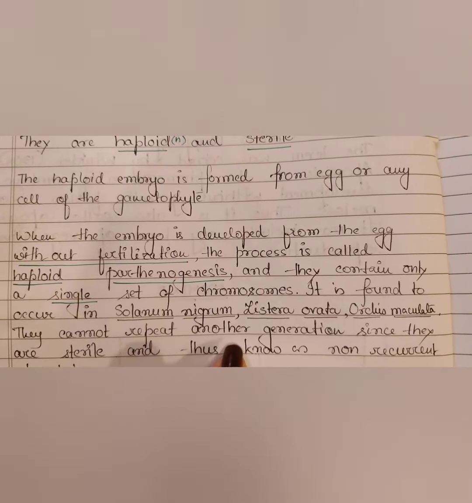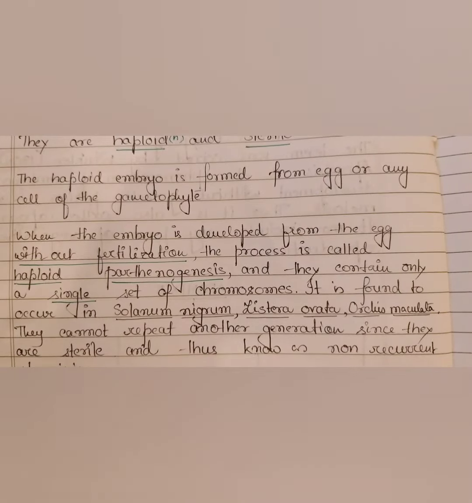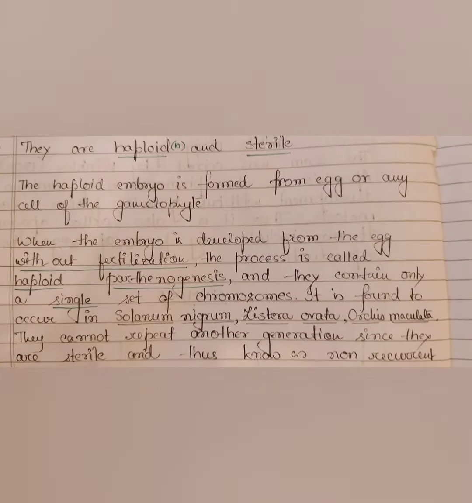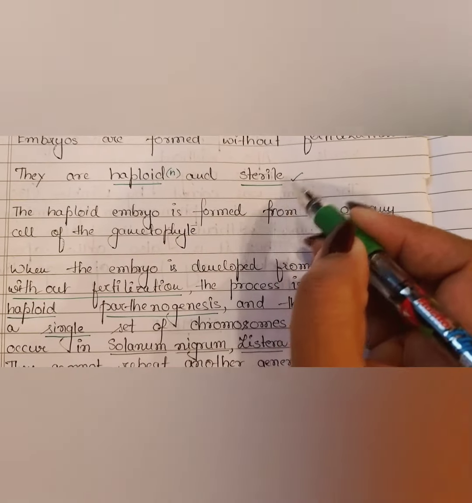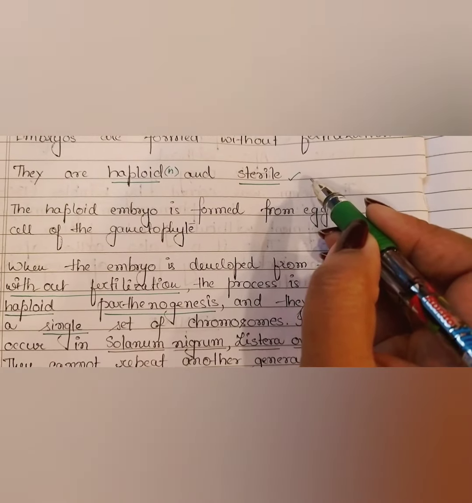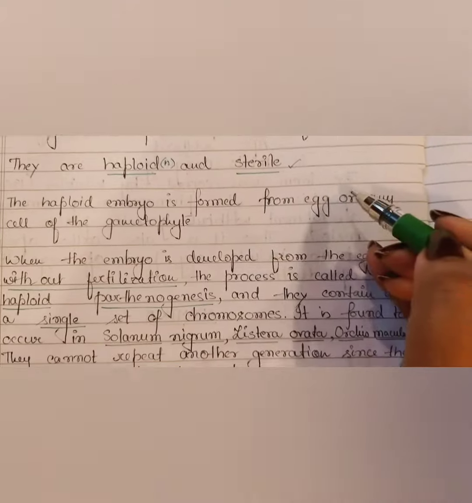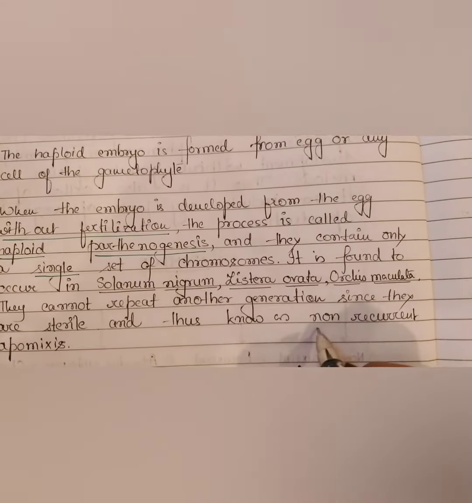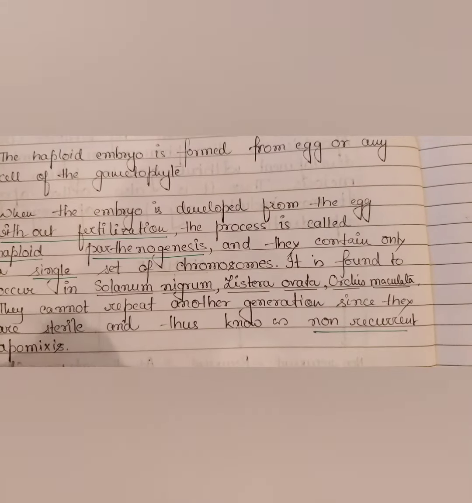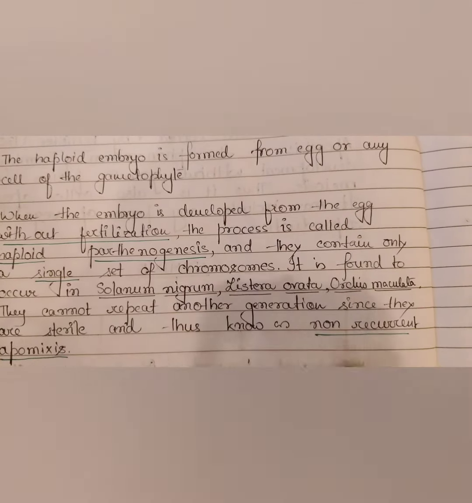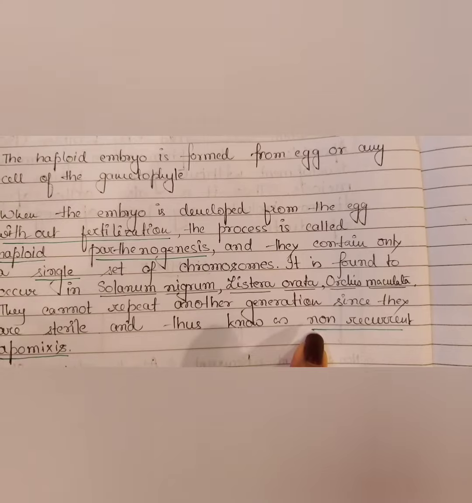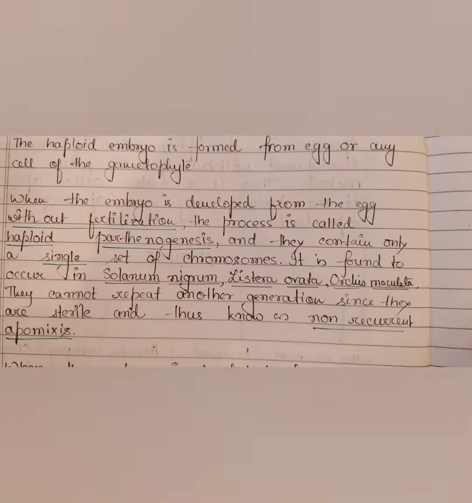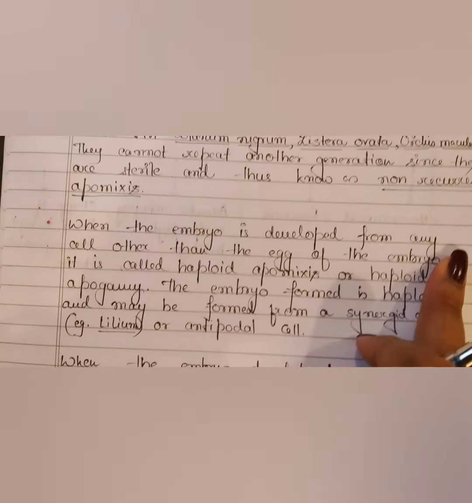They cannot repeat another generation since they are sterile. We just now talked about this. They are sterile, so they cannot continue the generation, and they are thus known as non-recurrent. Had they been fertile, it would have been called recurrent. Since they are sterile, it is called non-recurrent. Okay?